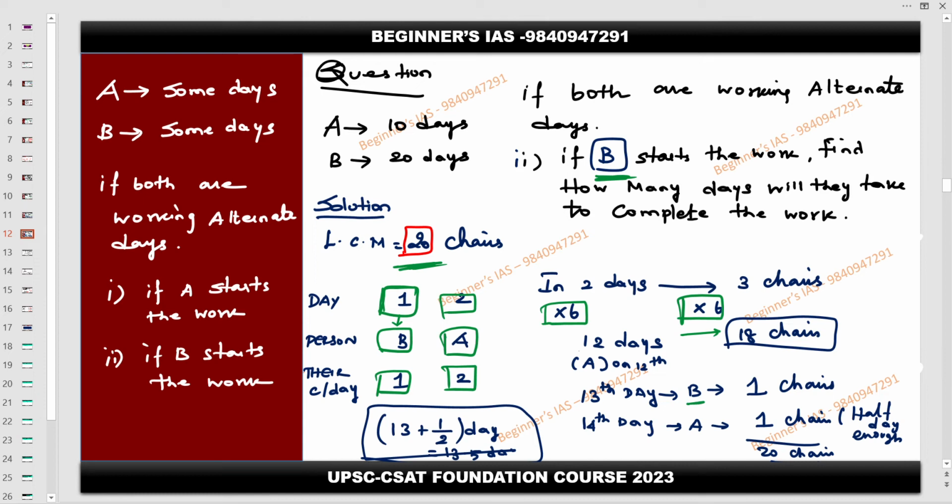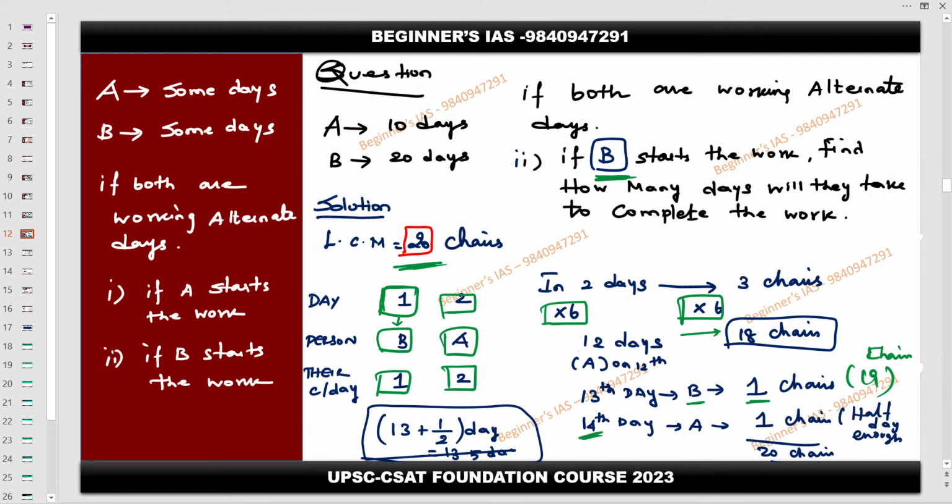If B is working, what is the capacity of B? 1 char. So totally 19 chars completed on the 13th day. On the 14th day, if A works, listen carefully here. If A works a full day, then A has the capacity of making 2 chars.